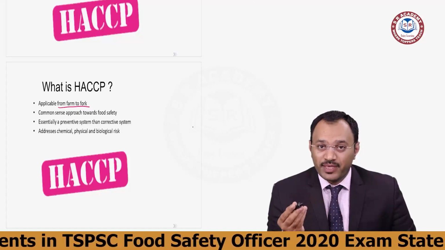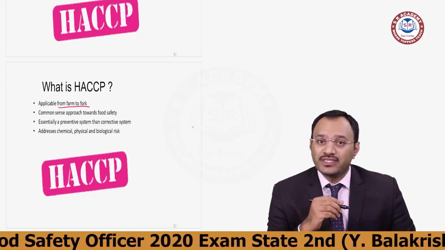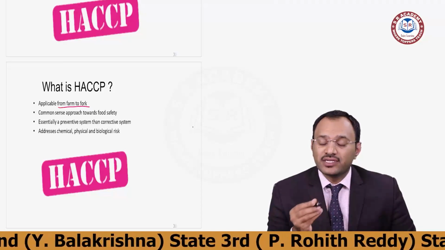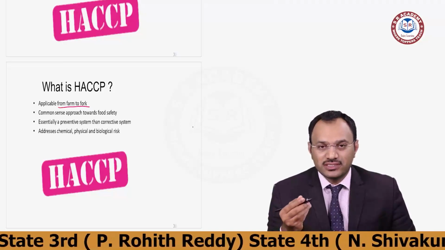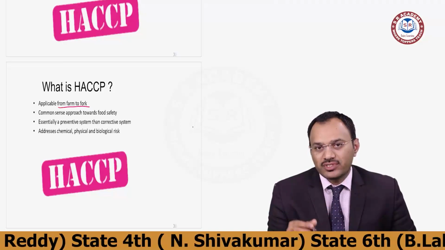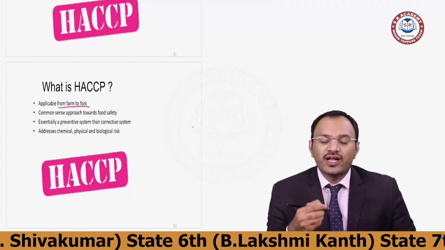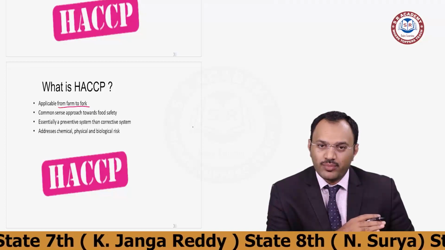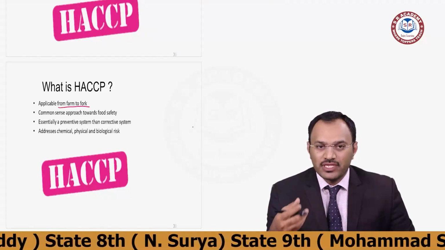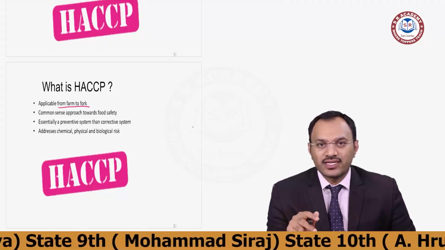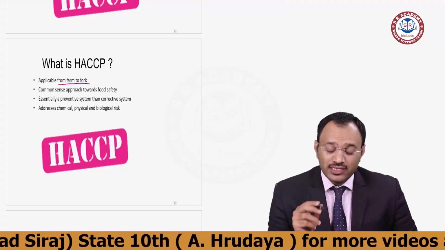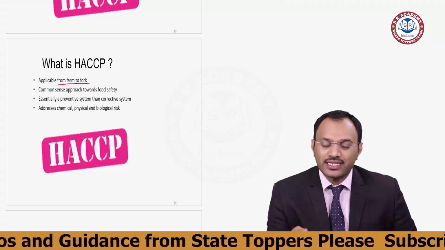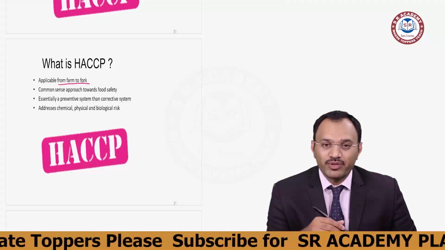From the farm level, maybe my raw material has high amounts of pesticide residues, or my fat has rancidity. Rancidity means oxidation is happening in fats. That is a chemical process in fats. We have to understand it very clearly, so the concept runs from the beginning of the product, the raw material, to the fork level, meaning the person consuming it has to understand that concept. This is nothing but a common sense approach, the sensible approach to where my food gets spoiled. That is the common sense I have to understand when we are implementing it.